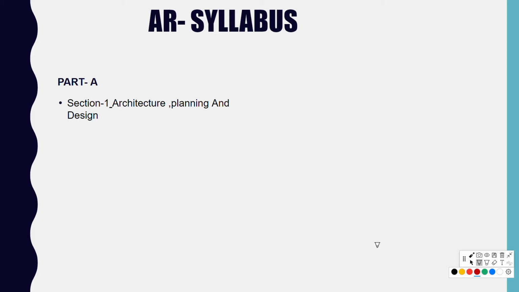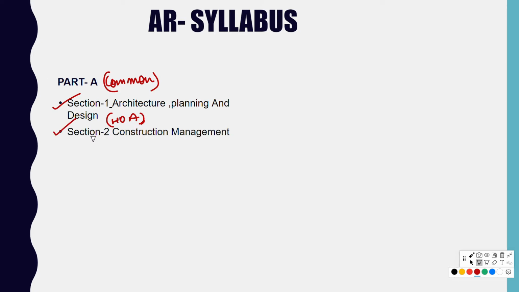In part A, which is common to both B.Plan and B.Arch students, the syllabus remains the same this year also. So let's discuss the syllabus. In section 1 we have architecture and planning, which is basics for both architecture students and planning students. Last year in architecture we needed to read about HOA, but this time you need not read all of this. The second section is construction management, which is common for both of them.